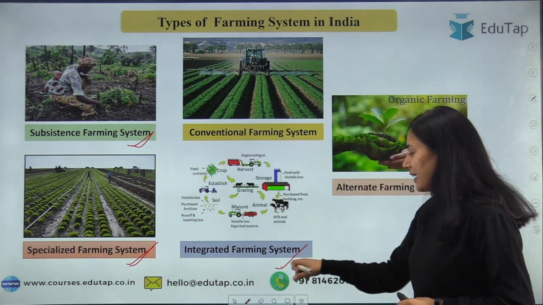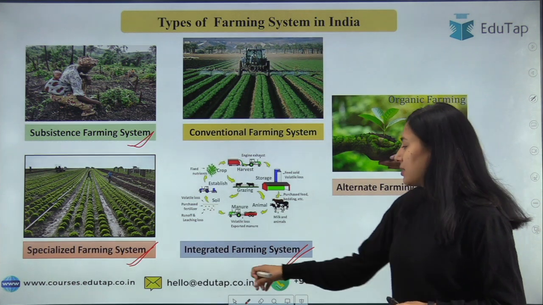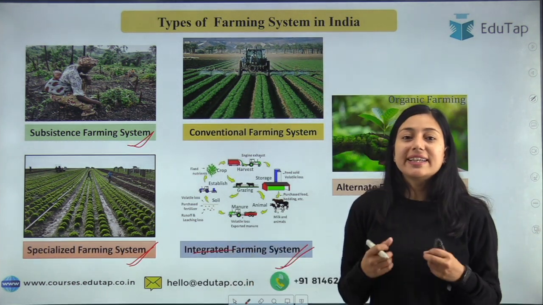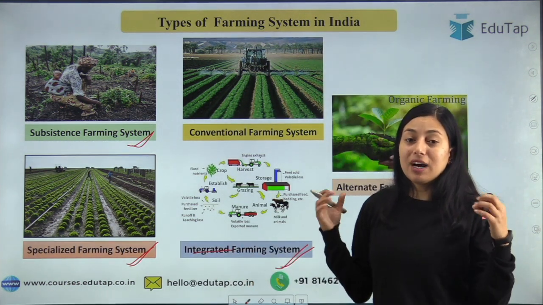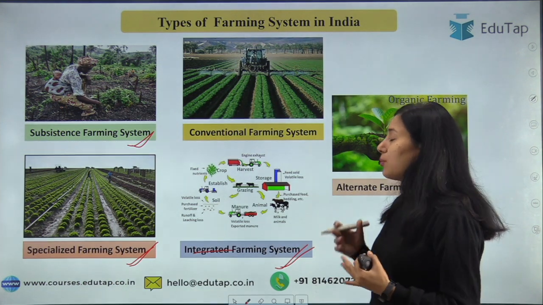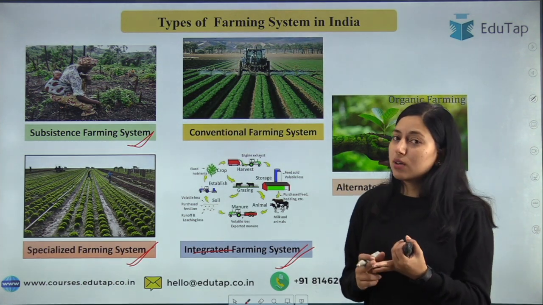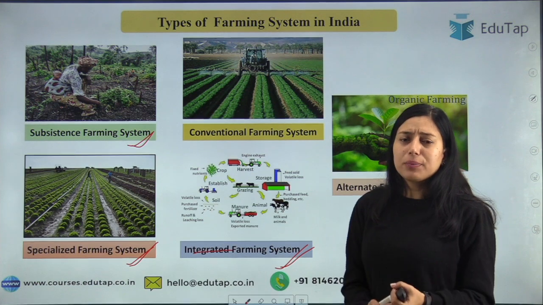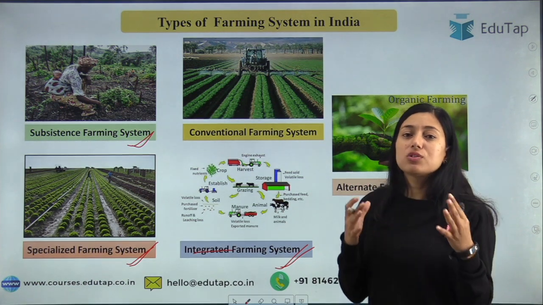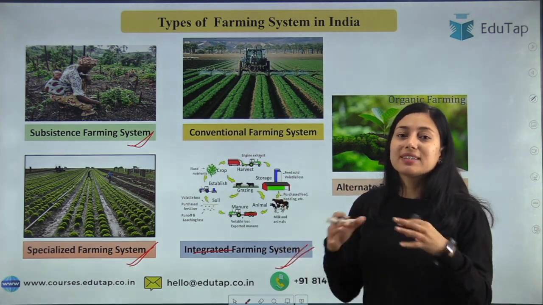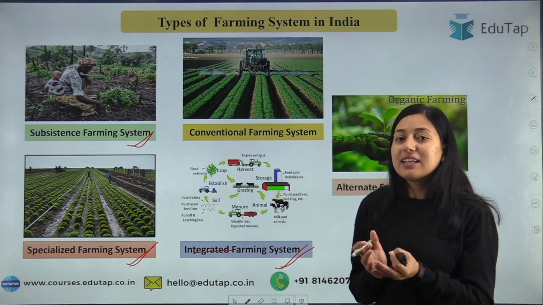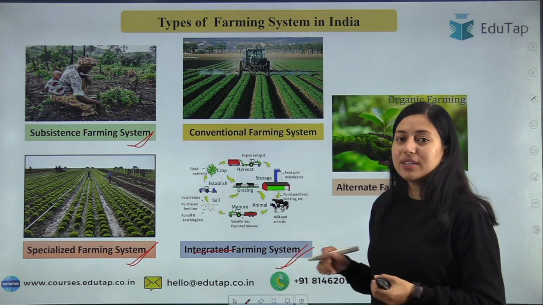Moving on to the integrated farming system, as the name suggests, integrated. We are integrating all the farm enterprises, be it poultry, livestock, crop production, or vermicompost. All these farm enterprises are mixed and integrated. That is your integrated farming system.